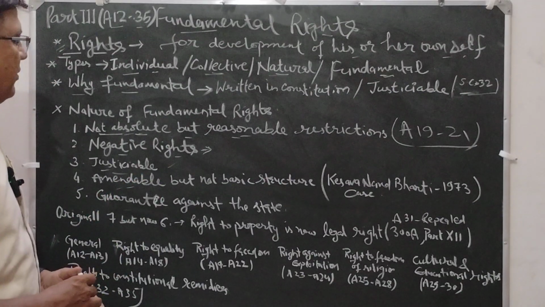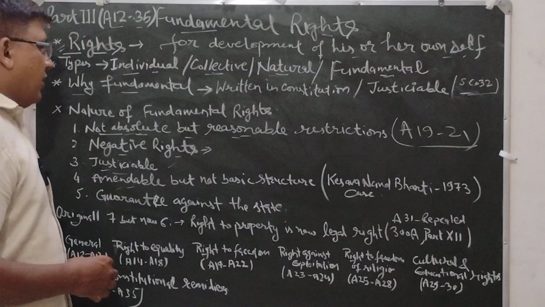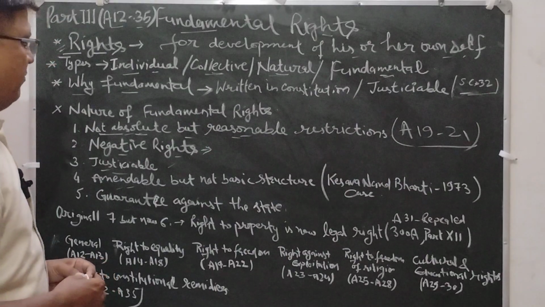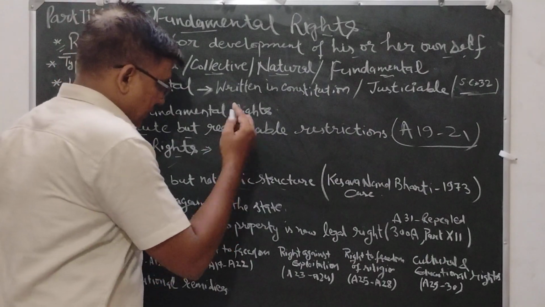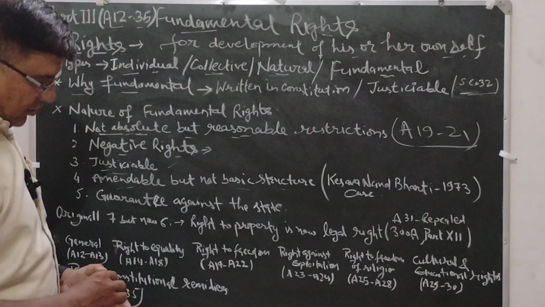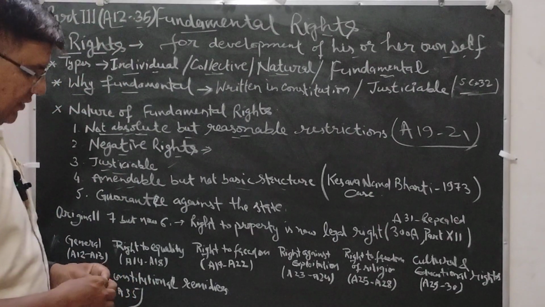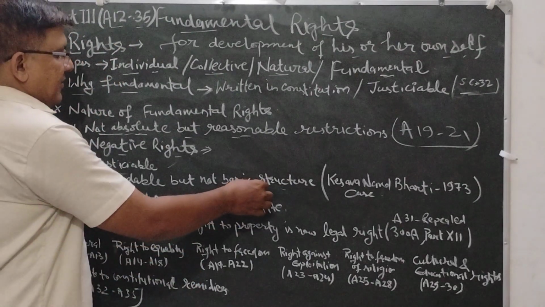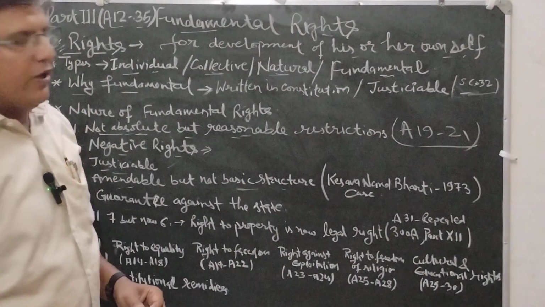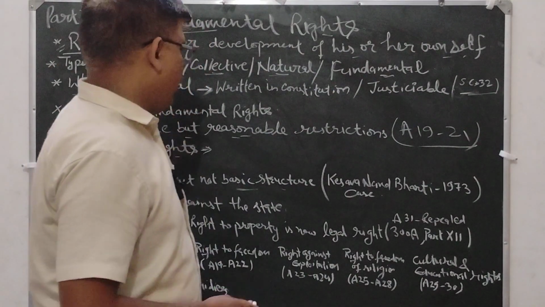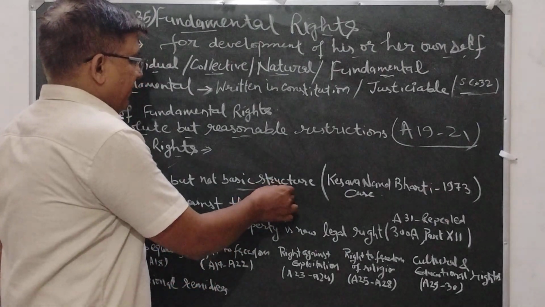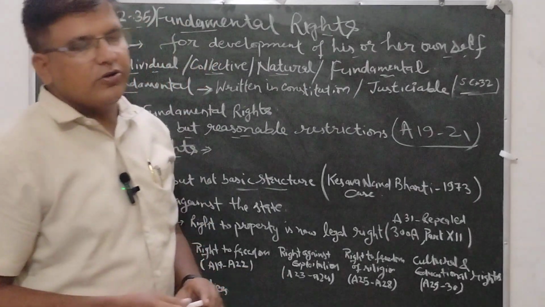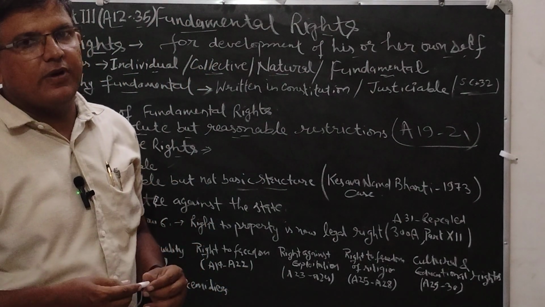Fourth one is amendable. All fundamental rights can be amended by our Parliament, but not the basic structure of the fundamental rights or the basic structure of the Constitution. Where do we find the basic structure? Is it written in our Constitution? The answer is no. Nowhere is it written what the basic structure of the Indian Constitution is. But from time to time our Supreme Court decides what the basic structure of our Constitution is.